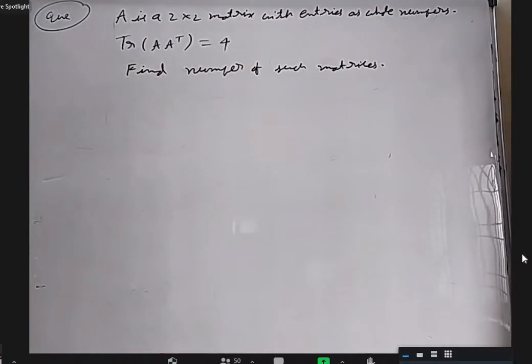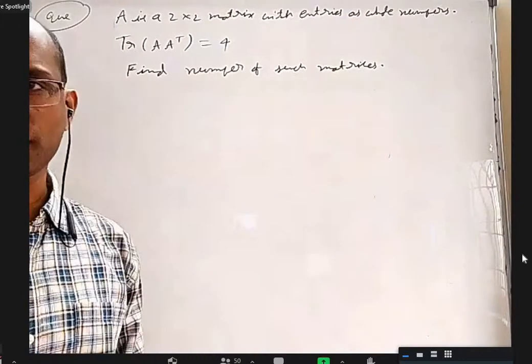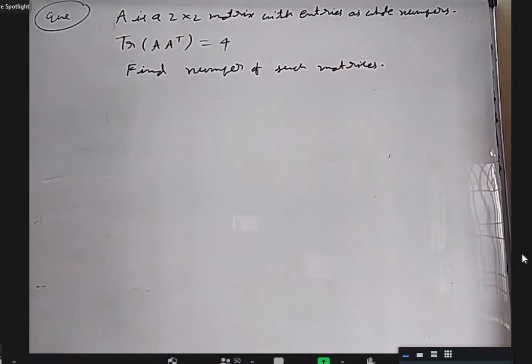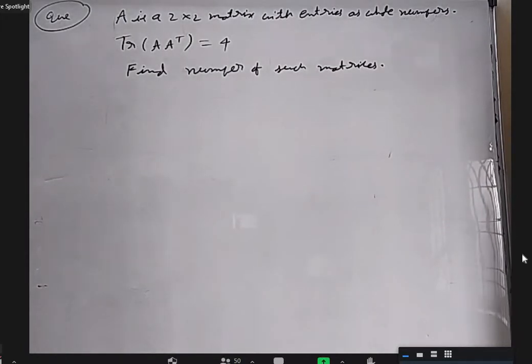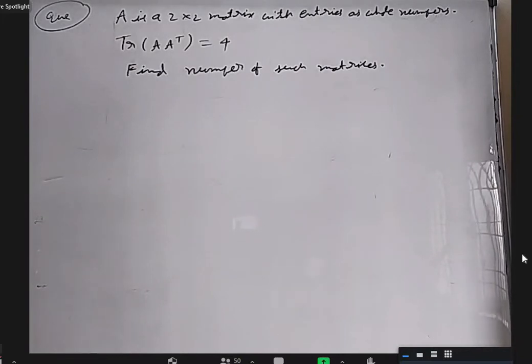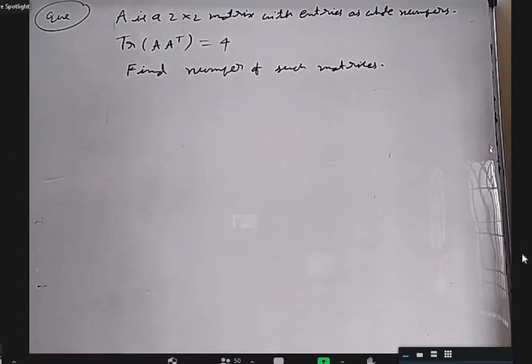So you have to find the elements, sir. Yes, you have to find matrix A itself. Basically, I can ask the number of such matrices, but I can also ask you to write all matrices A such that trace of A into A transpose should be 4. 1 1 1 1 is correct. 2 0 0 0. A is a 2 by 2 matrix with entries as whole numbers, so every element should be a whole number.